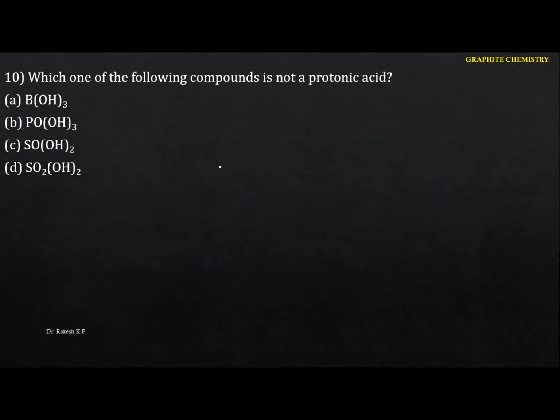Next one. Which one of the following compounds is not a protonic acid? A protonic acid means that whenever it is dissolved in water or reacts with water, it liberates H plus. Now just identify this one here. Especially the first one, it is orthoboric acid.